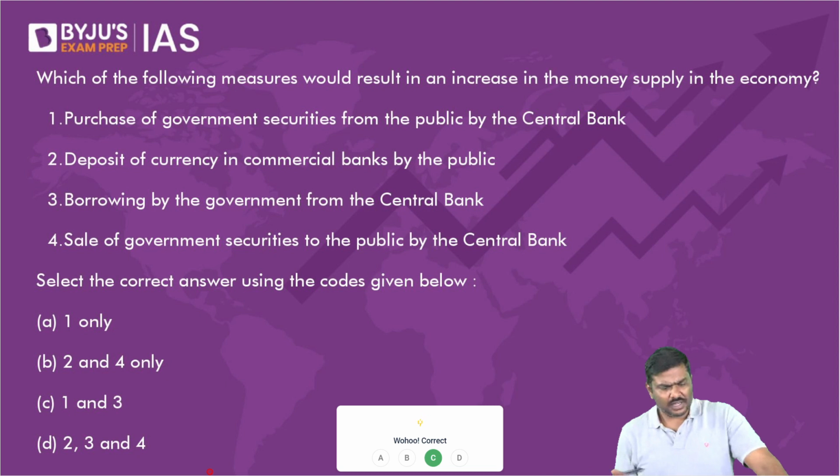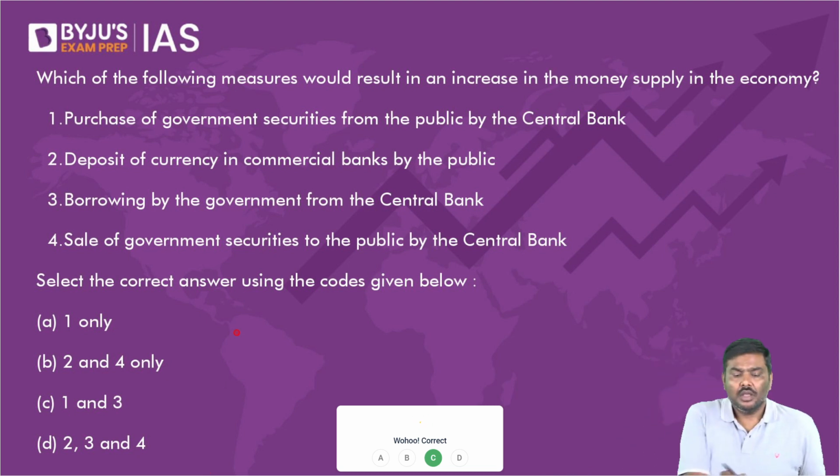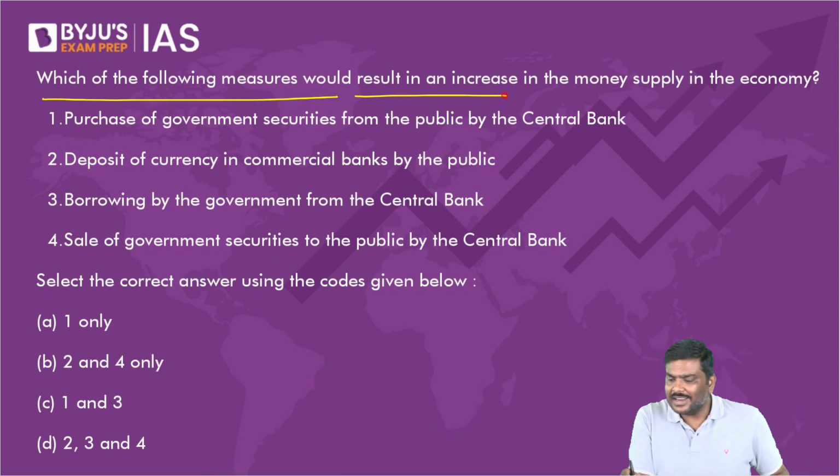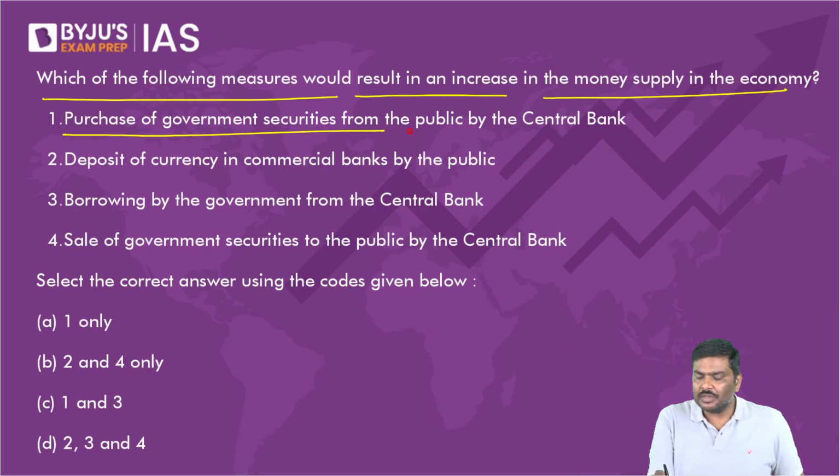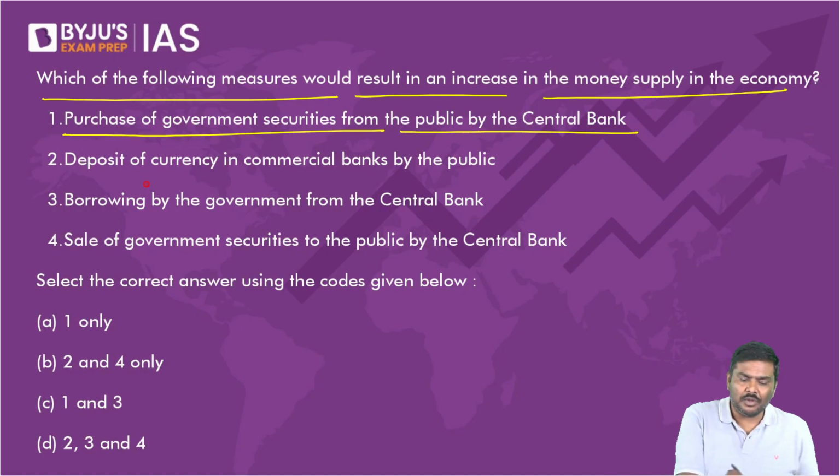Okay, 52% have answered correctly. Let's start. Which of the following measures would result in an increase in the money supply in the economy? Purchase of government securities from the public by the central bank. Any problem with this? Of course, yes, money supply will increase.